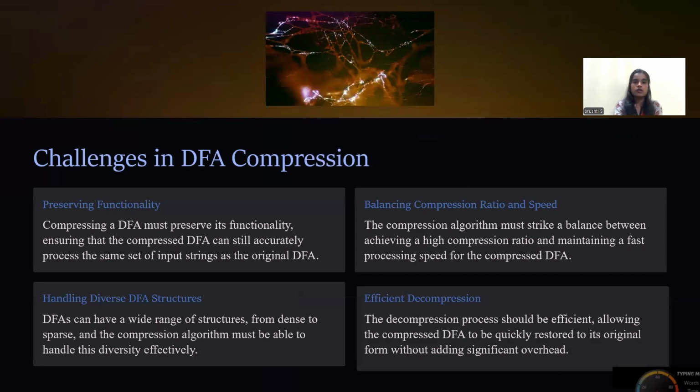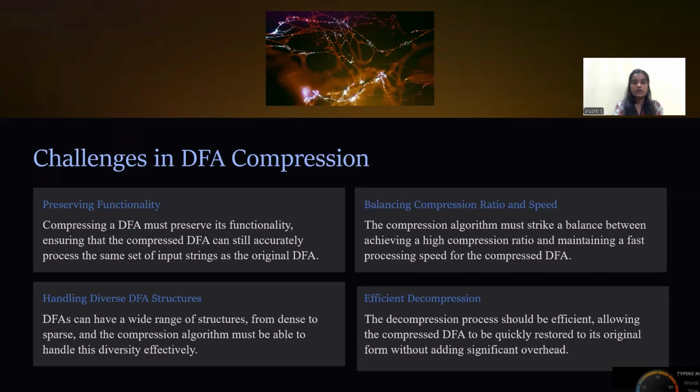Challenges in DFA compression: preserving functionality, balancing the compression ratio and speed, handling diverse DFA structures, and efficient decompression. Preserving functionality: compressing the DFAs must preserve their functionality, ensuring that the compressed DFA can still accurately process the same set of input strings as the original DFA.